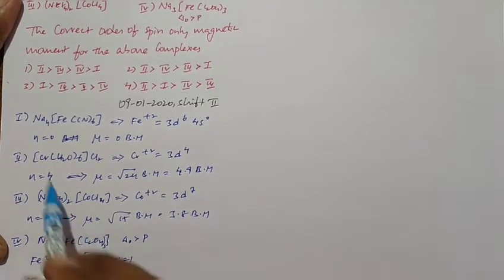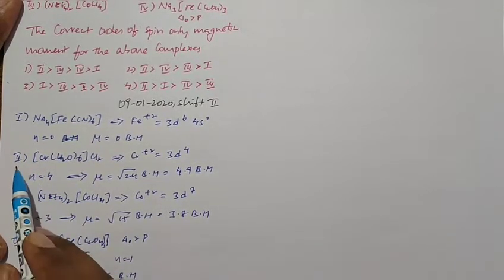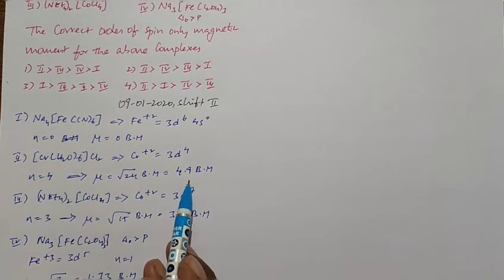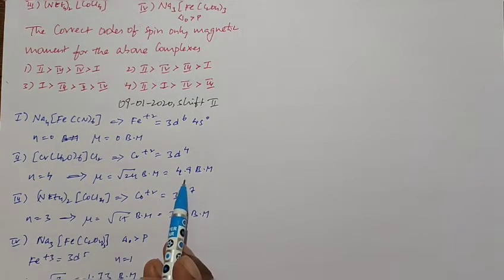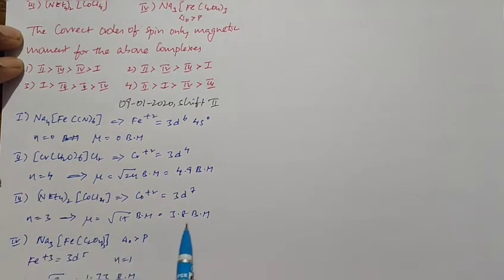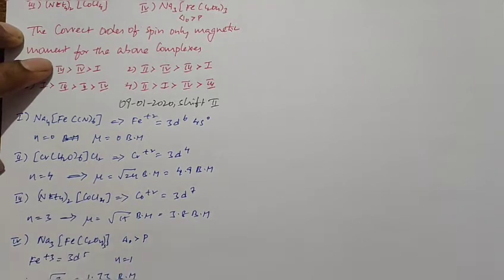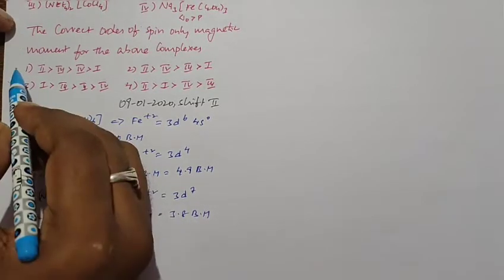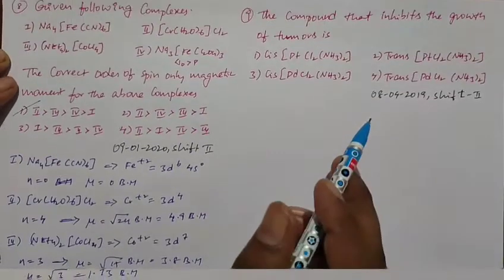When I observe the 4 compounds, the second compound has the maximum spin-only magnetic moment, that is 4.9, so it becomes first. After that the third one, 3.8, comes second. After that the fourth one, and the first is last. So the first option is the right option. So this is the next question.